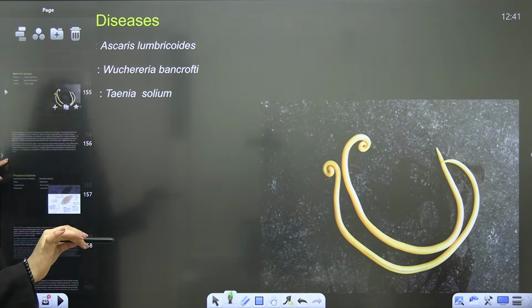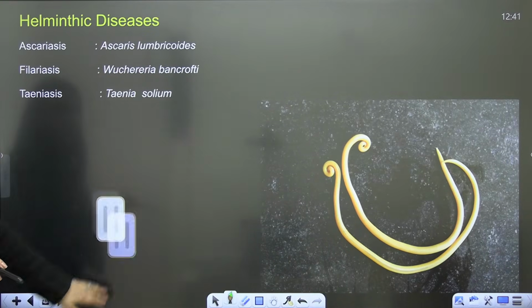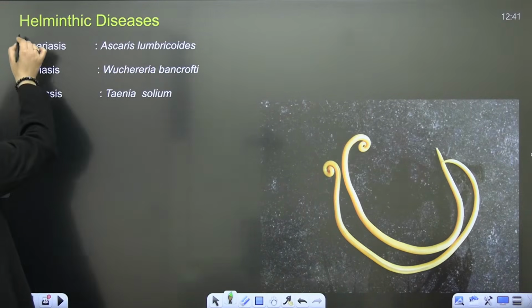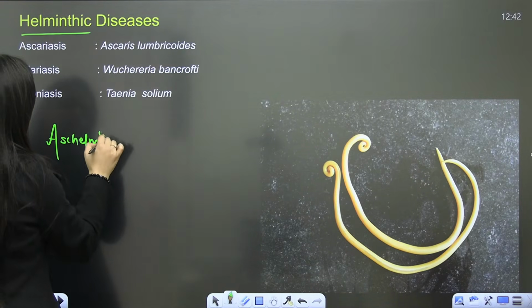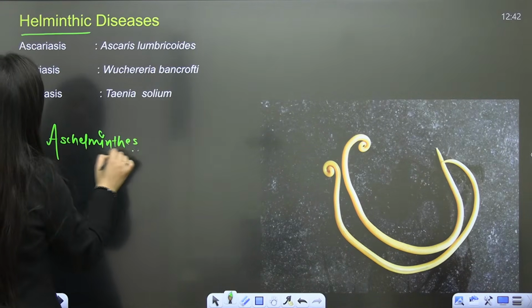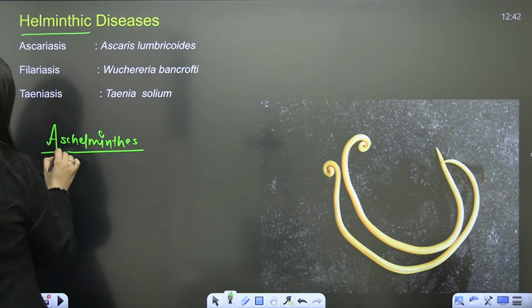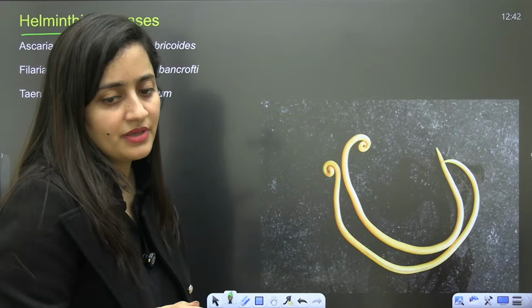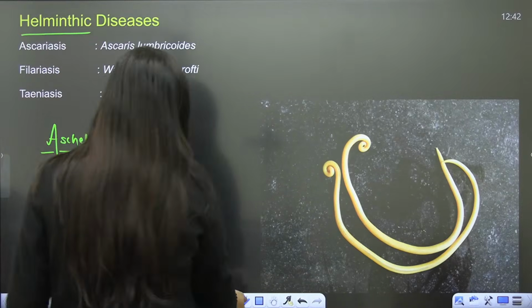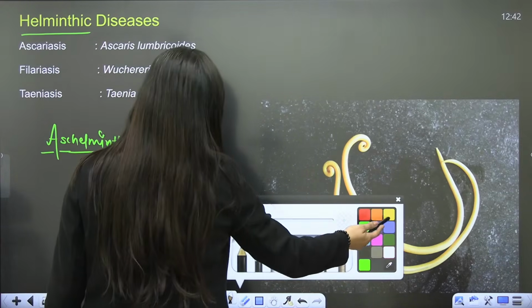Now Helminthic disease, okay? Now next is the Helminthic disease. You know helminths, you are talking about the aschelminths here. What are we talking about? We are talking about the aschelminths here, right?